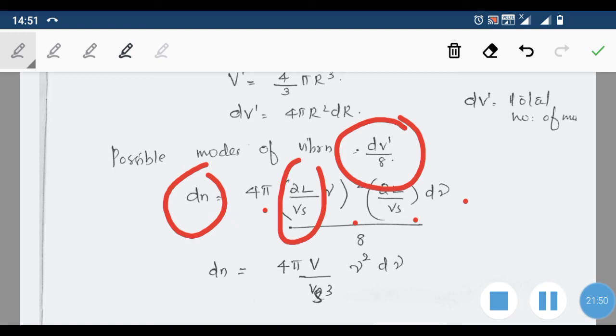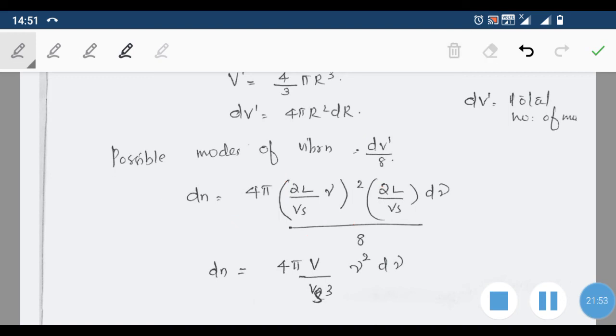So that will be equal to 4 pi, then in the numerator we have 2 square, 4 into 2 is 8, and this 8 and that 8 will get cancelled.